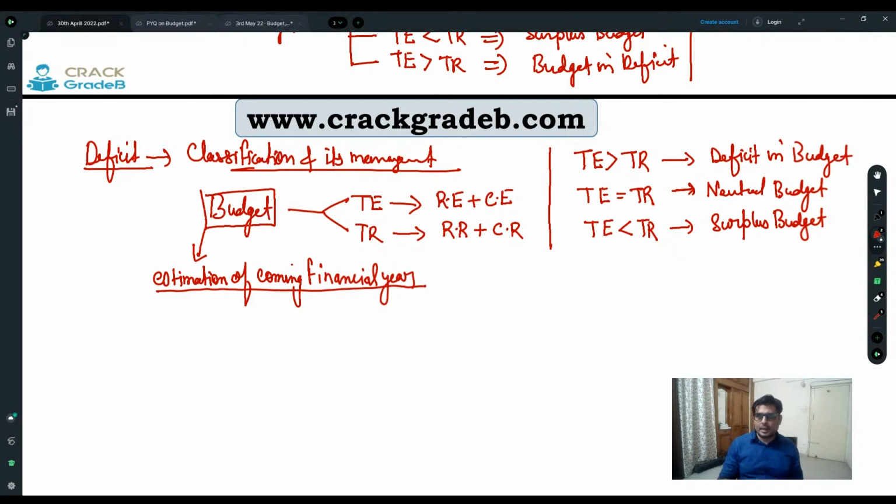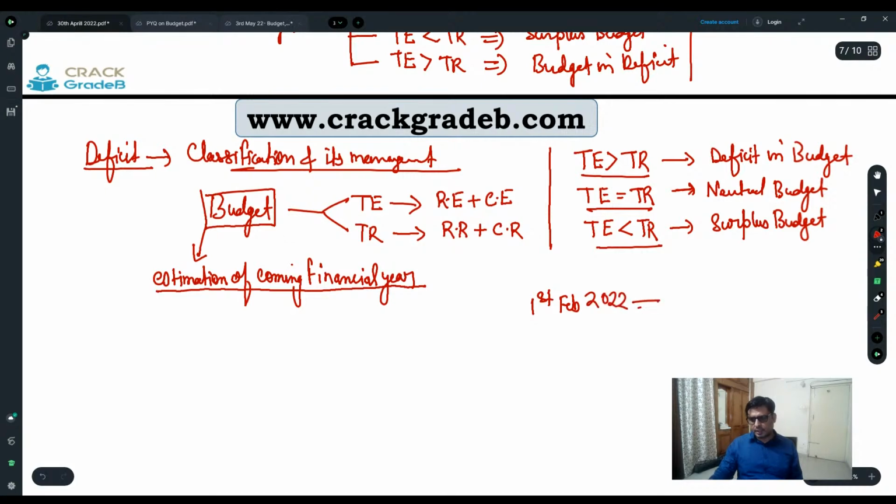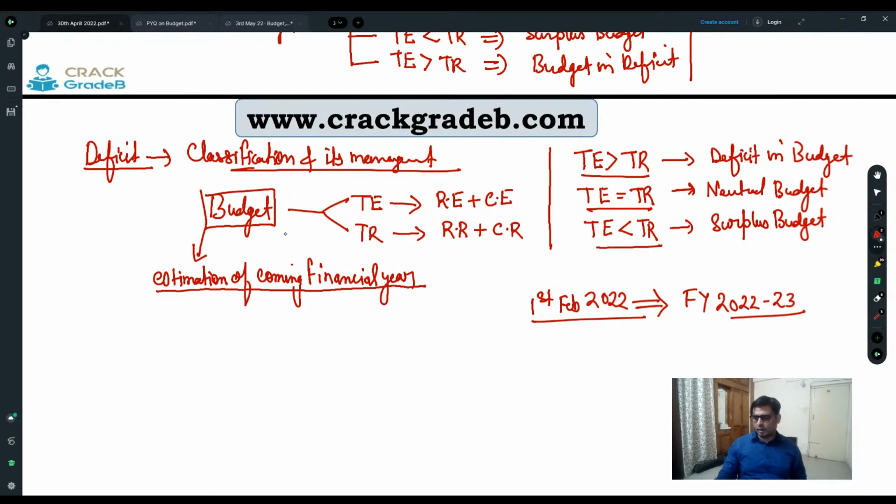So you are providing an estimate of what is going to finally happen in our budget, but that is again an estimation. Generally we present the budget on 1st Feb. For example, this year on 1st Feb 2022 the budget was presented, and that is for financial year 2022-2023, and the government has presented the estimates for this financial year.